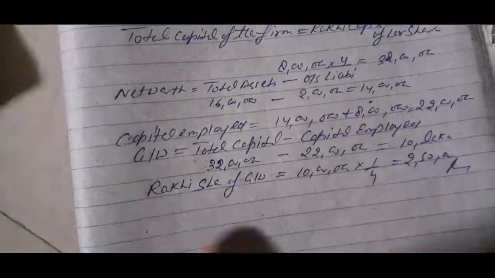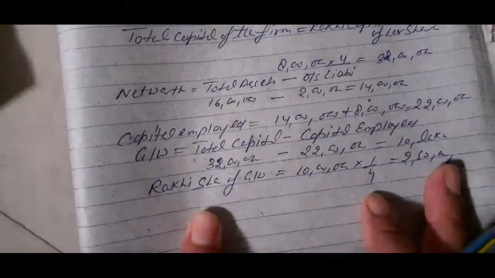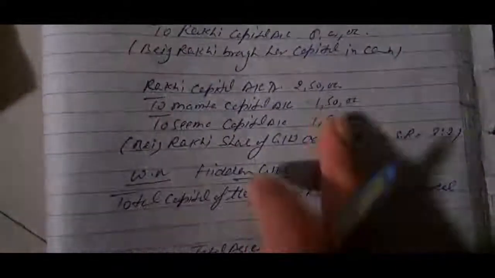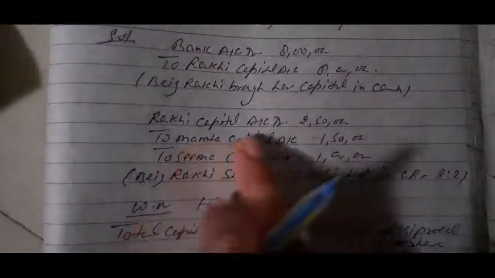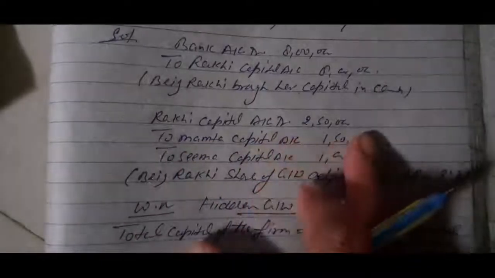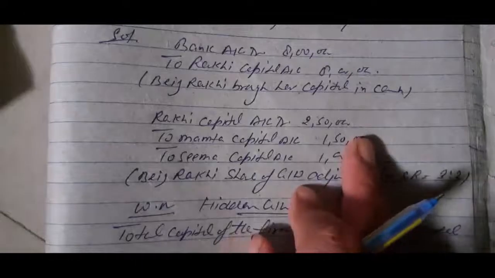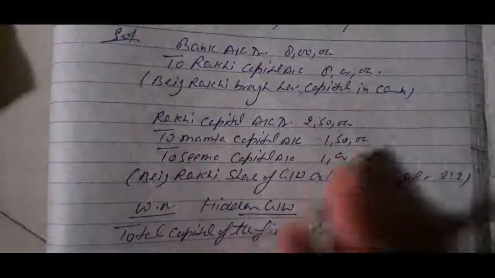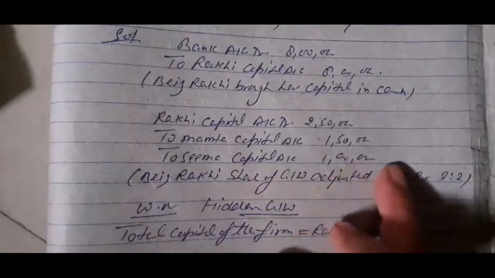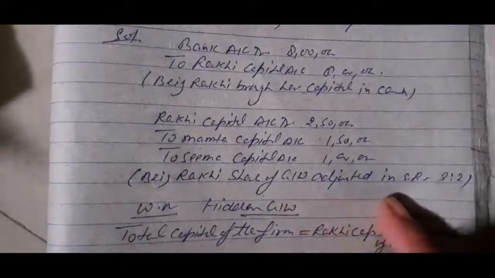So children, the firm's goodwill is 10 lakh rupees and Rakhi's share of goodwill is 2,50,000. Now we are preparing this general entry on the basis of this concept. Rakhi capital account debit 2,50,000, which has to be sacrificed by the old partners in favor of Rakhi, to Mamta capital account 1,50,000, to Seema capital account 1 lakh, being Rakhi's share of goodwill adjusted in sacrificing ratio 3:2.